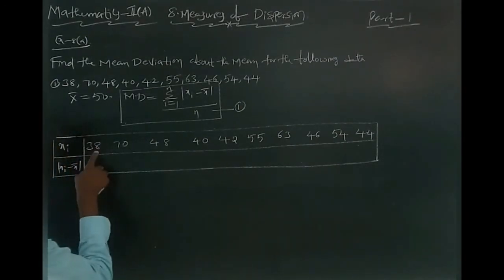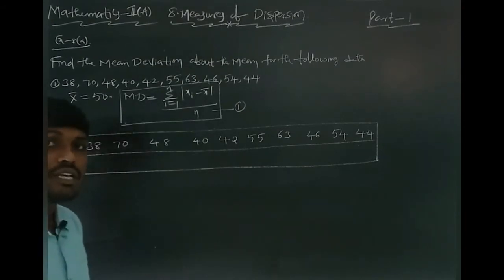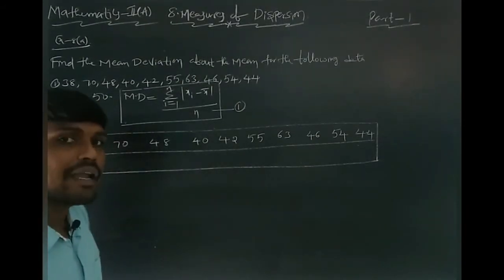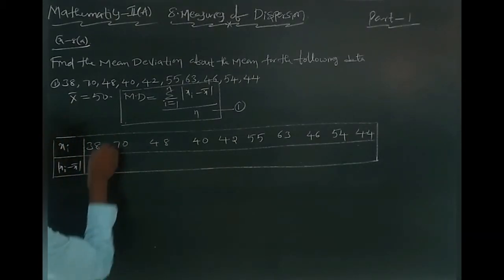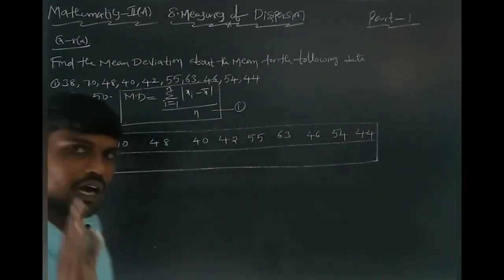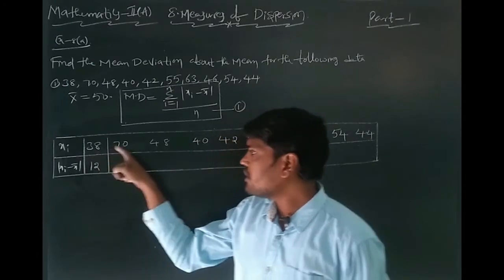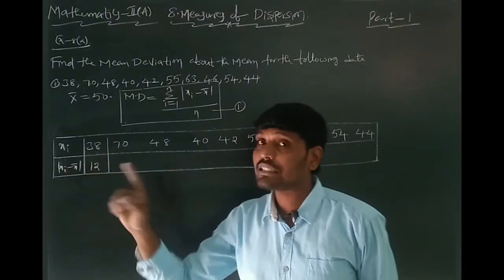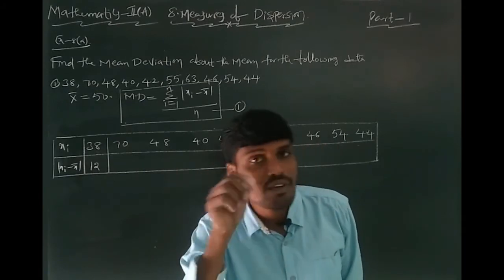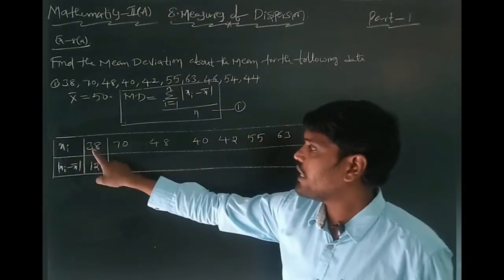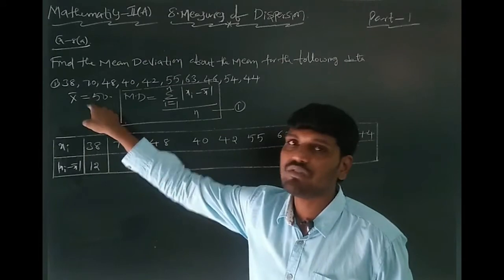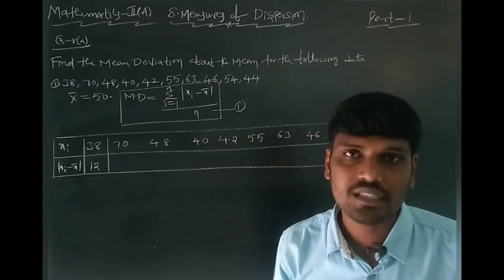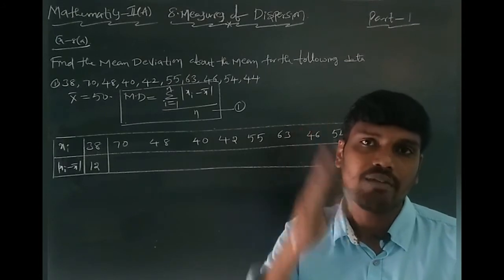Here xi 38 minus 50. How much? 38 minus x bar, nothing but 50. 38 minus 50 is minus 12. Minus 12 modulus is plus 12. Correct or not? Understood or not? Here are all the observations, the xi values. You can find the modulus of xi minus x bar. That's why xi 38 minus x bar 50, 38 minus 50, how much? Minus 12. Here modulus is there, that's why minus 12 becomes positive.